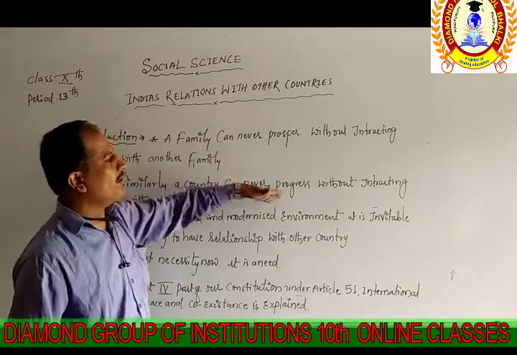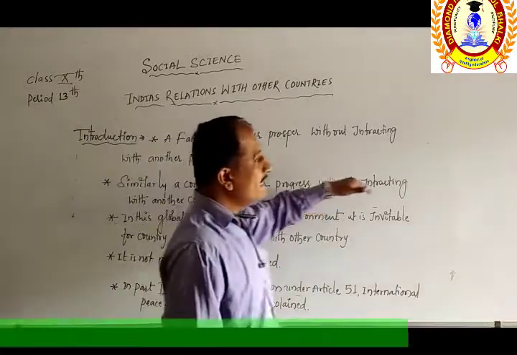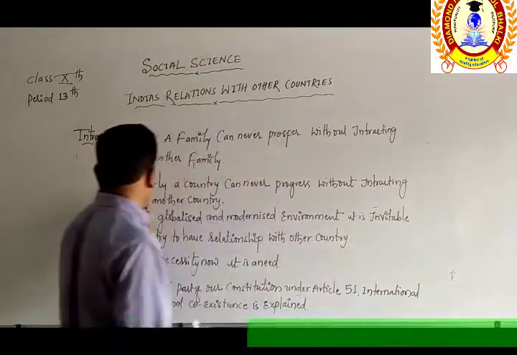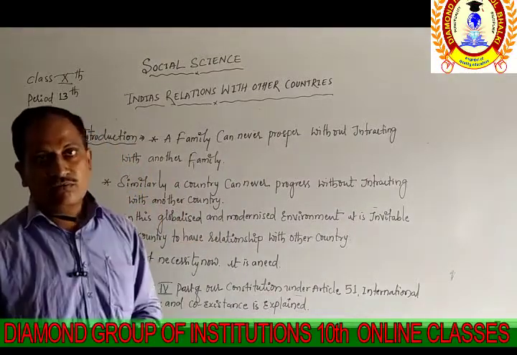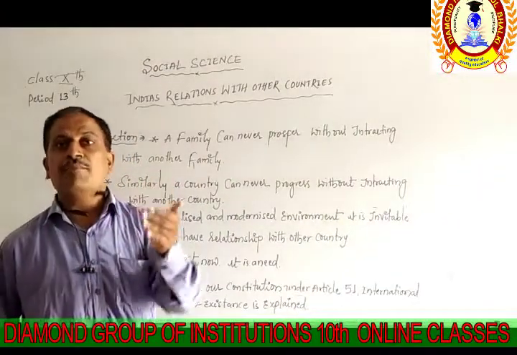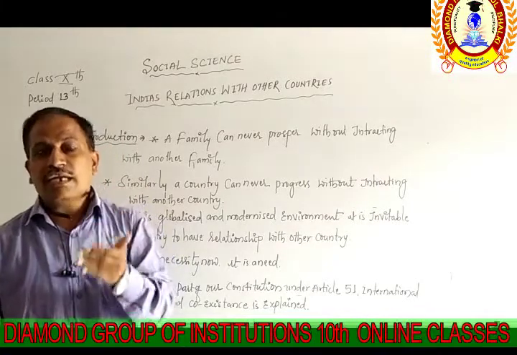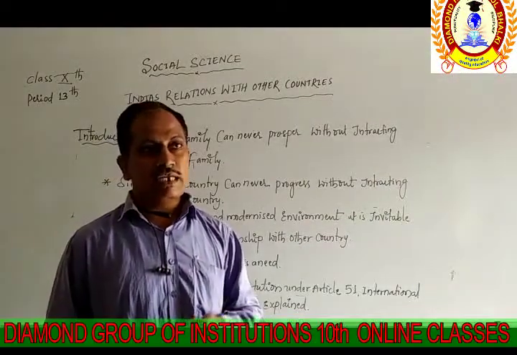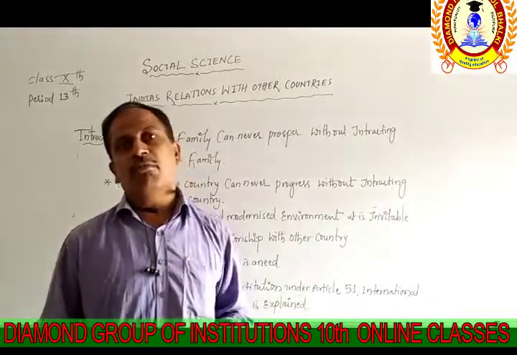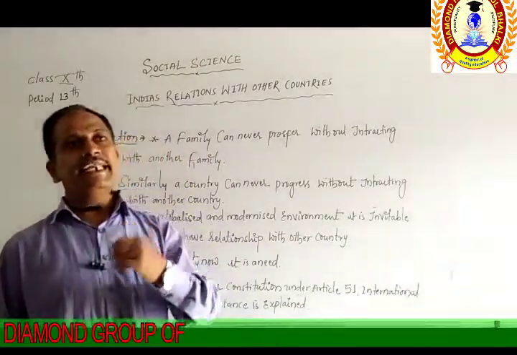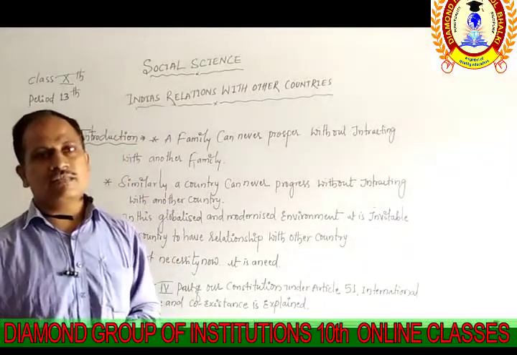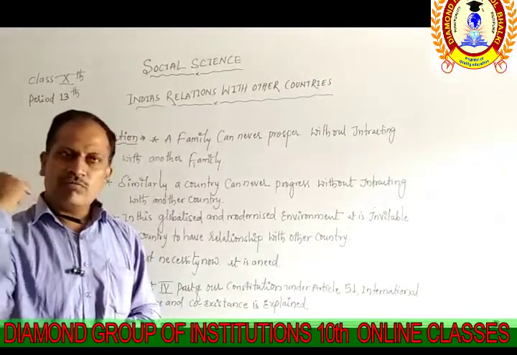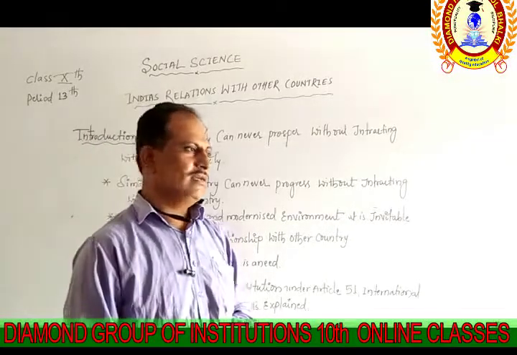Without the help of another country, one country cannot progress. That is why it is very important to understand how India develops relations with the other countries, and it becomes compulsory for India to follow these relations.